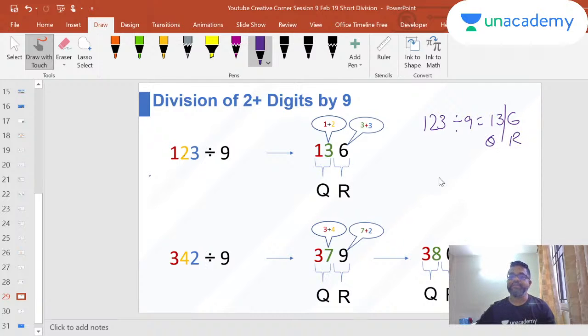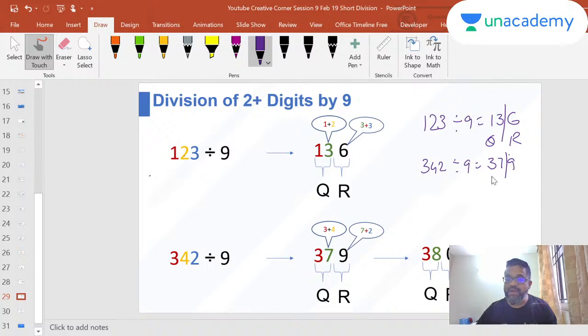That's all, right? Similarly, 342 divided by 9. What do you get? I will write that first 3 here. My next one will be 3 plus 4, 7. And then 7 plus 2 is 9. So I can write it like this. So 342 divided by 9 is 37 remainder 9.